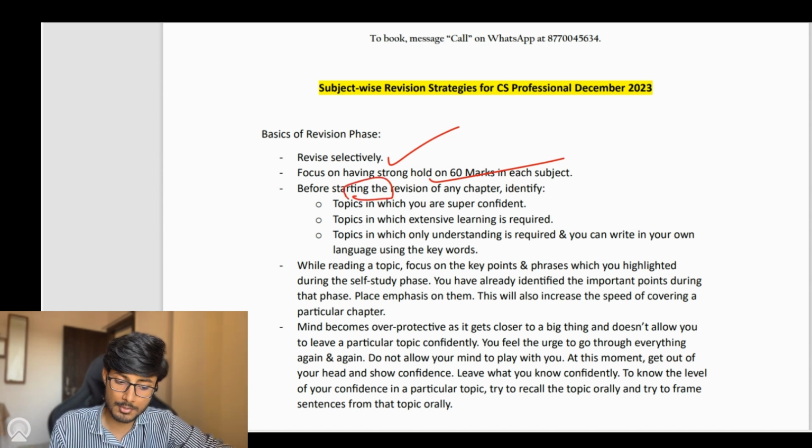Third, before starting the revision of any chapter, and you are supposed to do this chapter wise, identify the topics in which you are super confident, topics in which extensive learning is required, and topics in which only understanding is required, and you can write the answers in your own language using the keywords. By identifying these topics, you would be able to rationally allocate your time.